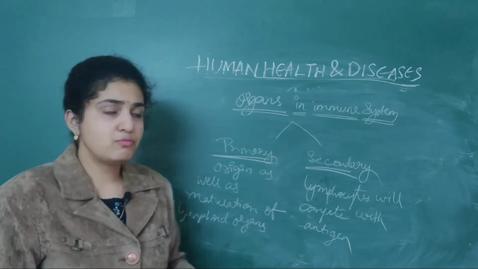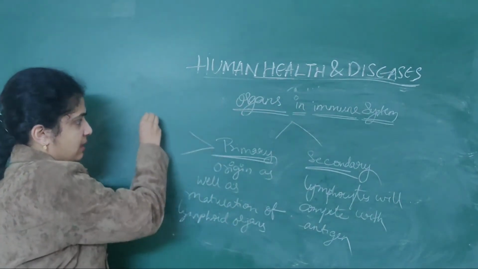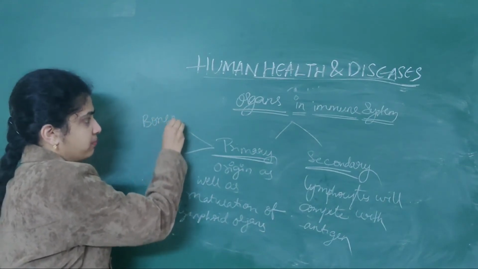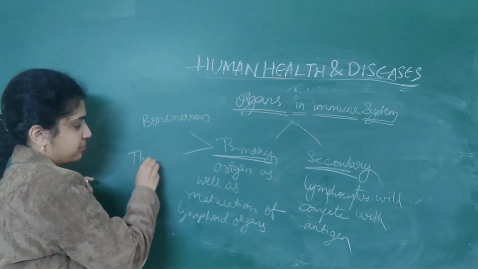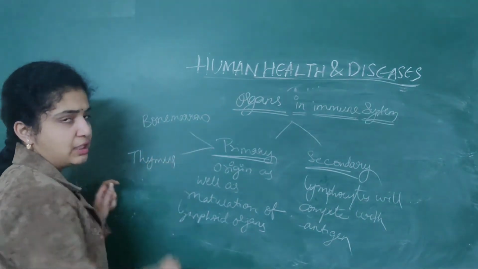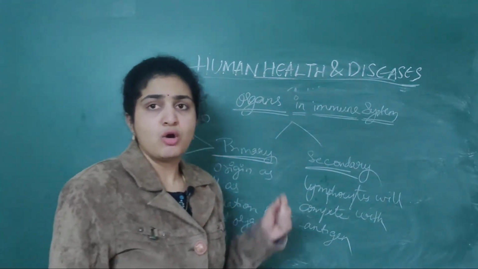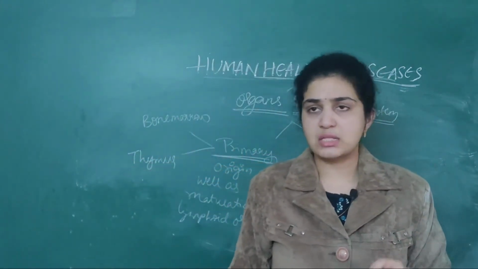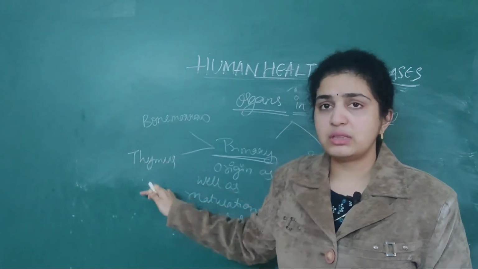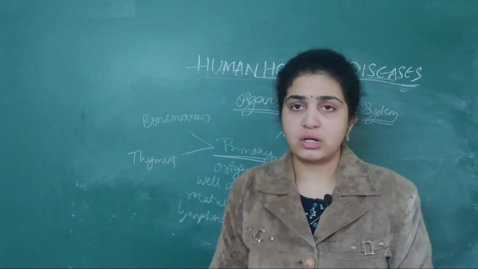So what are the primary lymphoid organs? They are nothing but bone marrow as well as thymus. This is an important NEET question, asked so many times: what are the primary lymphoid organs or the secondary lymphoid organs? Only bone marrow and thymus are primary lymphoid organs.